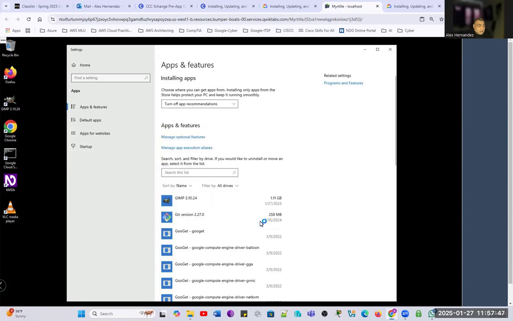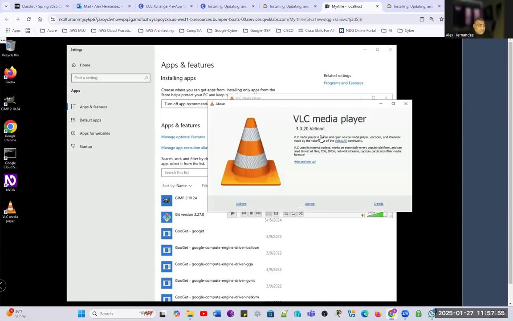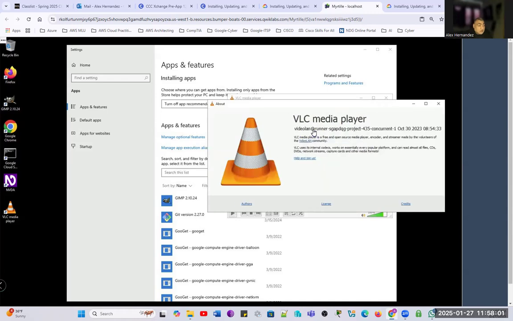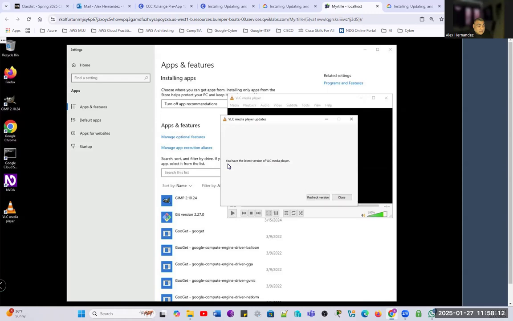We can run it. And here is our new updated version. Let's go ahead and check for the update. Now we're running the 3.020 version, right? Currently it is the updated version. We previously had the 3.08 version. So if we check for more updates, it will tell us you have the latest version, right?